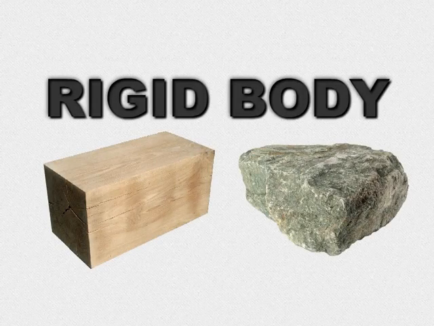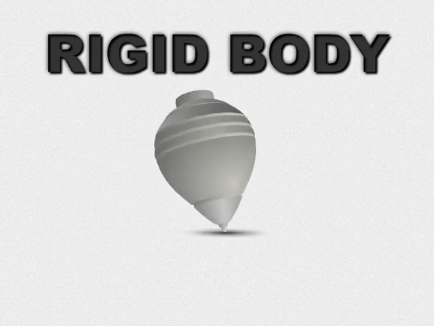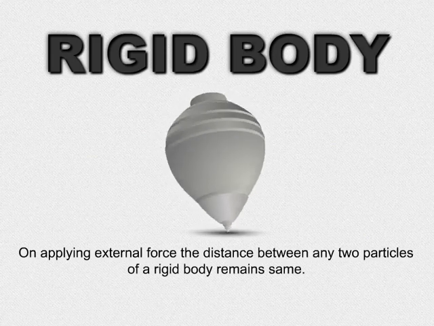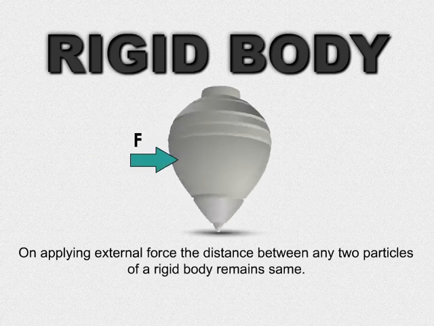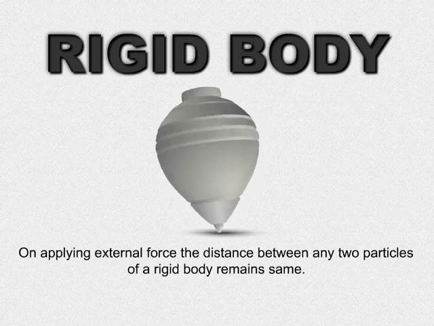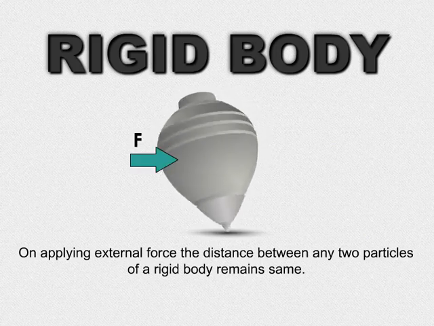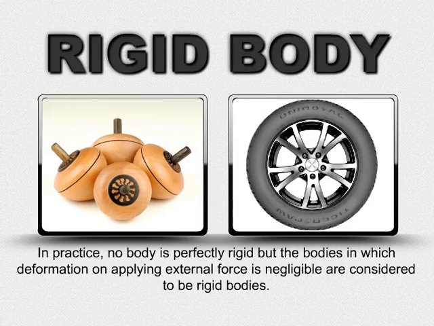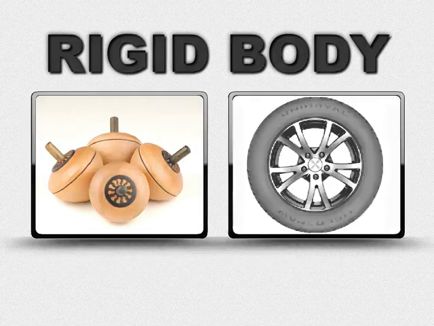A body with definite shape and size that does not change on application of an external force is called a rigid body. On applying external force, the distance between any two particles of a rigid body remains same. In practice, no body is perfectly rigid, but the bodies in which deformation on applying external force is negligible are considered to be rigid bodies.